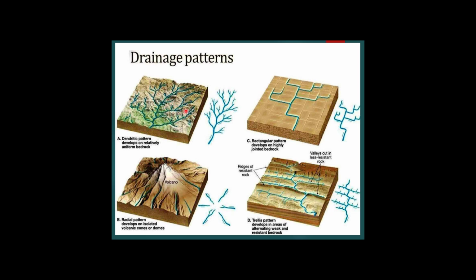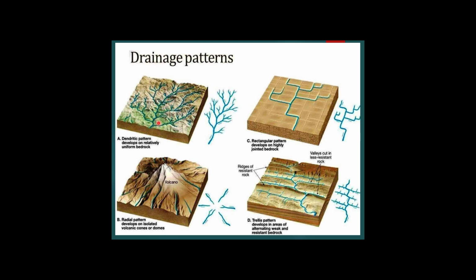You can see it depends upon the slope, it depends upon the rock structure on which the rivers are flowing. These are some geographical conditions in which these different drainage patterns are formed. It is the general patterns you can observe if you look at the ground area from the higher reaches. You can find different patterns of river flowing.